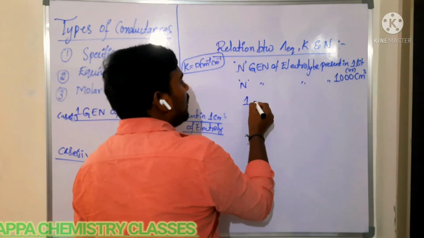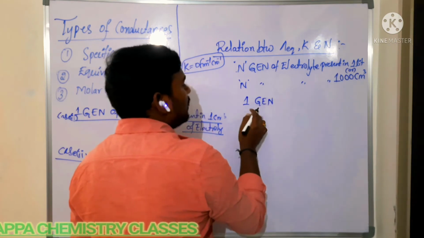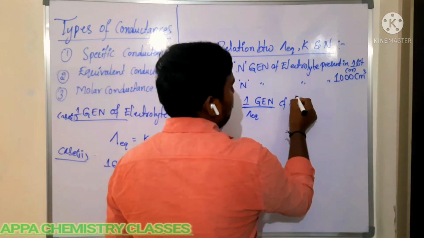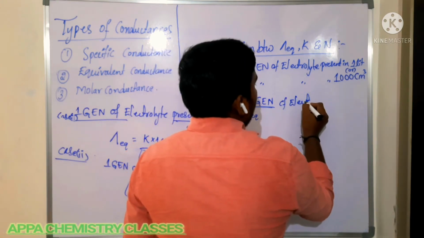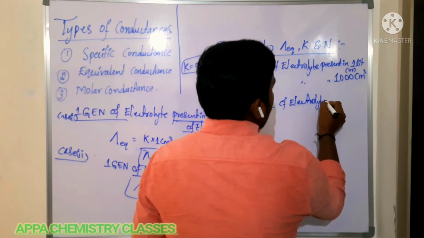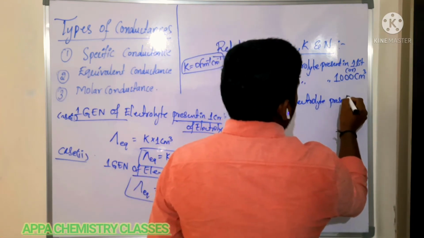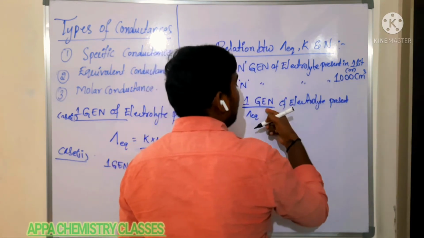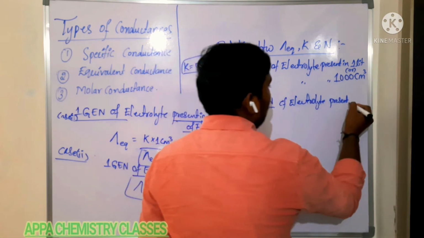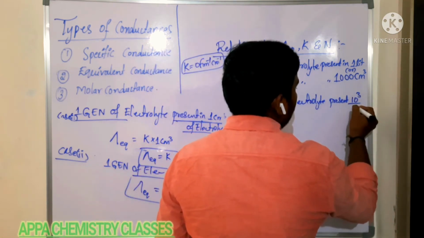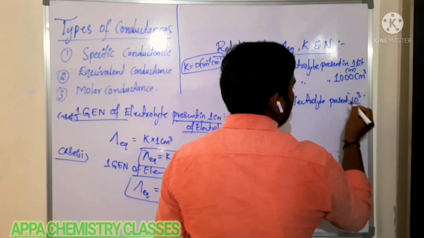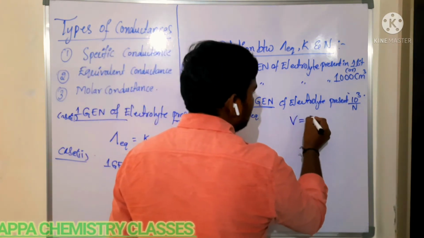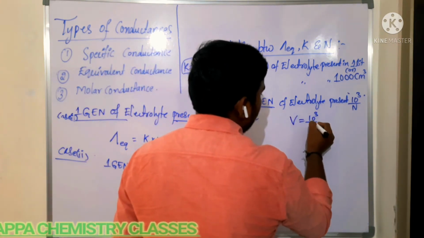Then what about 1 gram equivalent? 1 gram equivalent is what is involved in equivalent conductance. 1 gram equivalent of electrolyte is present in what volume? If n gram equivalent is in 1000, then 1 gram equivalent will be 1 into 1000 by n. So in this much volume, the 1 gram equivalent of electrolyte is present. The volume V is equal to 10 power 3 by n.